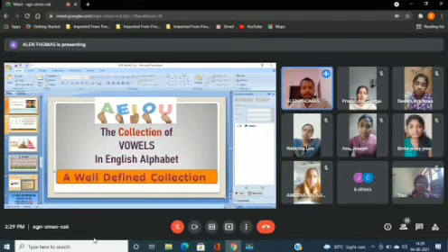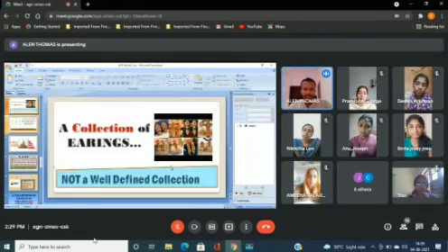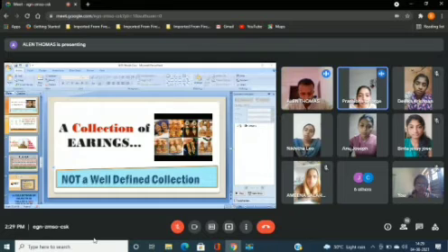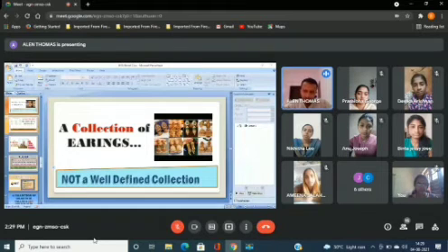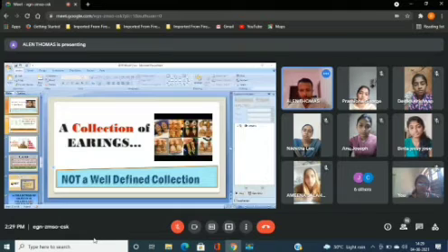So a collection of earrings. Is this a well-defined collection? No, it's not a well-defined collection. Why? Because the collection of earrings varies from person to person or from place to place. It's different. And so this is not a well-defined collection.